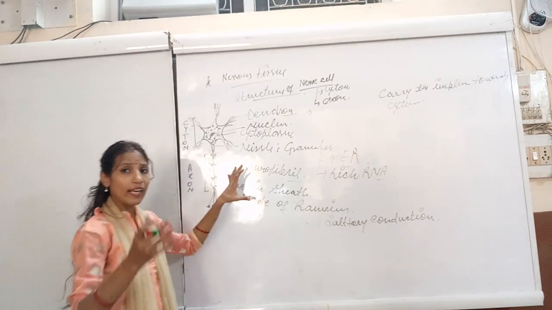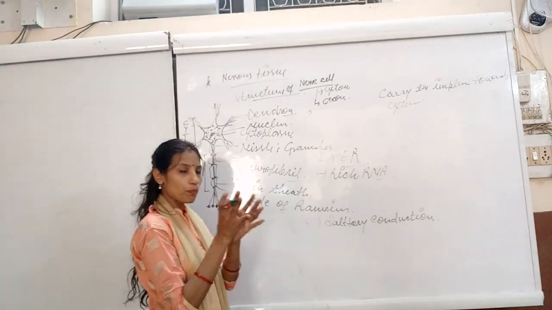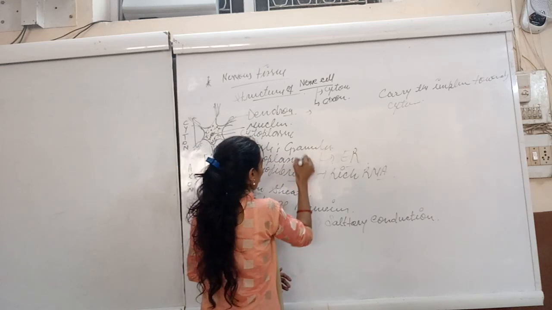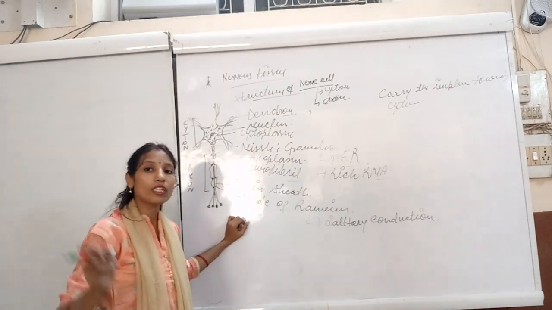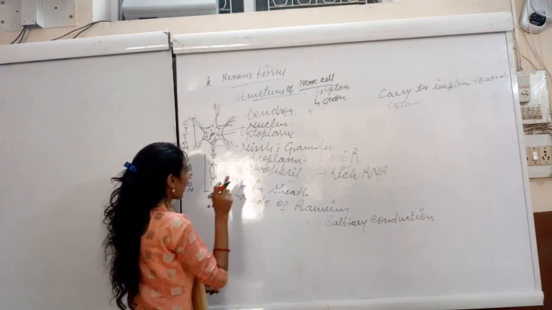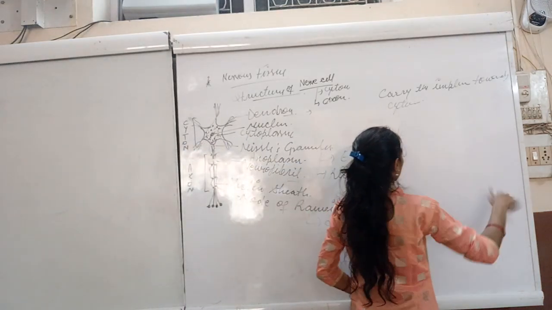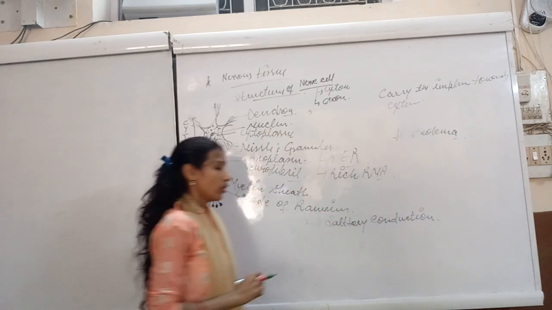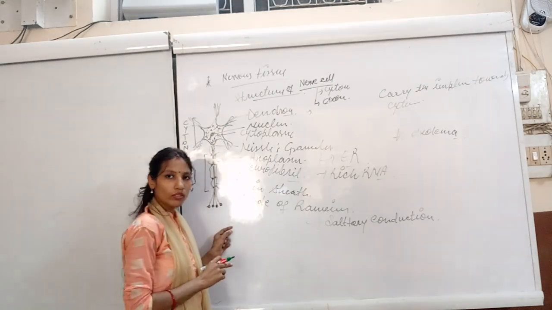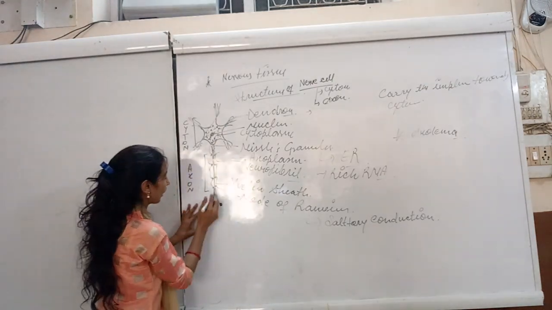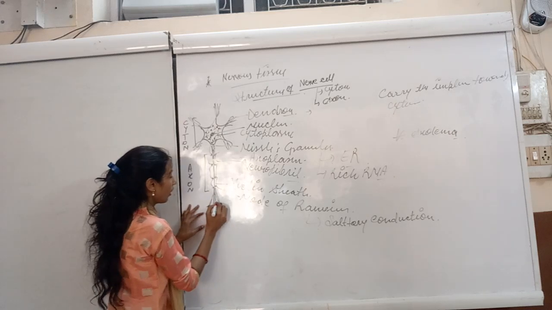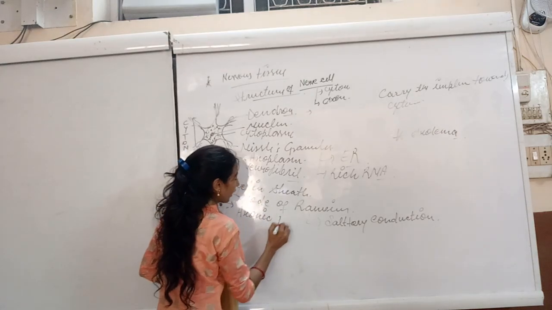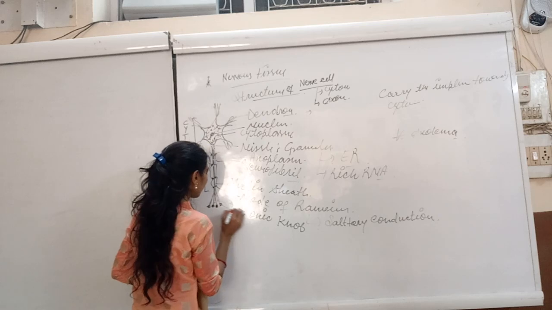Inside the axon, there again the fluid part is present. It is known as the axoplasm, and this axon is covered by a layer known as the axolemma. I hope it is clear. Now we come to the ending part of the neuron. Here we can see the terminal extensions, known as the axonic nodes.